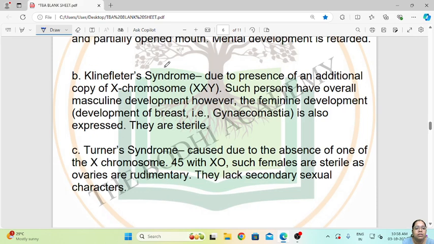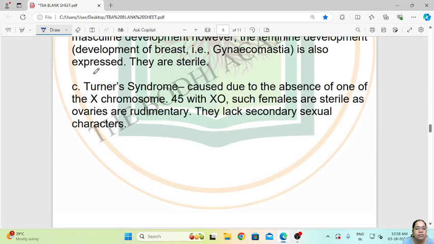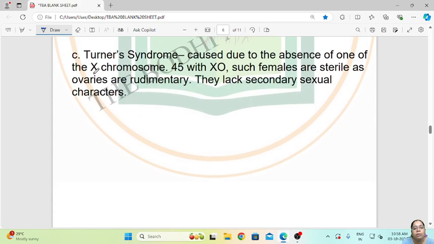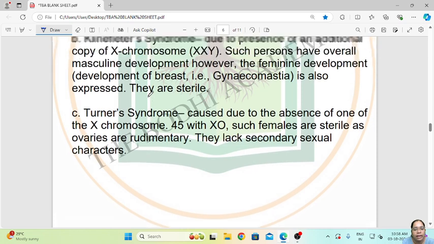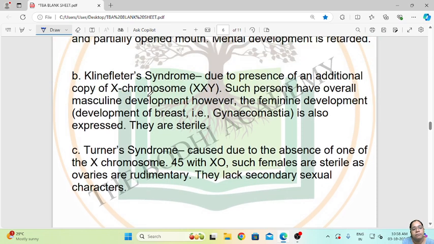Then comes Turner syndrome. It is caused due to absence of one of the X chromosomes, that is, 45 with XO. Such females are sterile as the ovaries are rudimentary. They lack secondary sexual characters. So in Turner syndrome there is no development of secondary sexual characters.